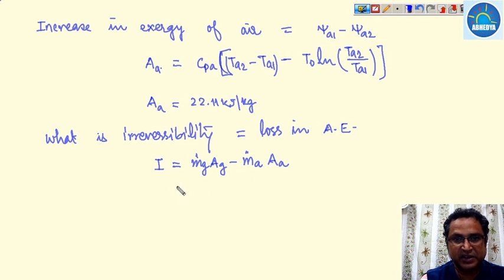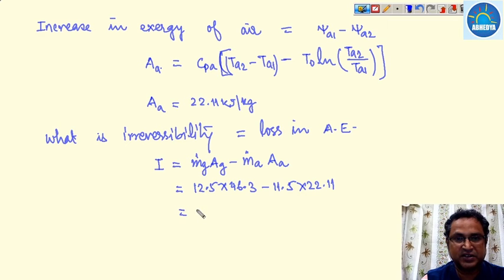These are the available energies. Now you put the values: we know mg dot, we know ma dot, ag and aa. Once you put all these values, we get 12.5 into 46.3 minus 11.5 into 22.11. So this will be approximately 324 kilowatt. This much is the irreversibility generated.